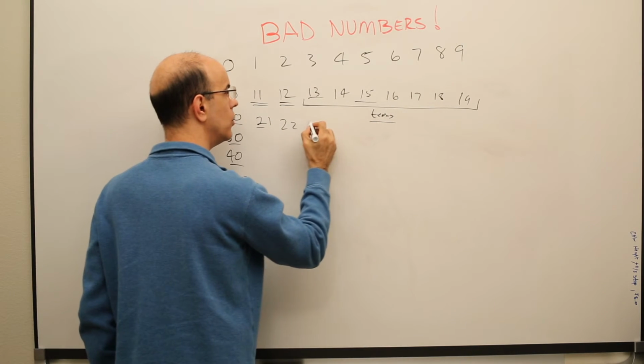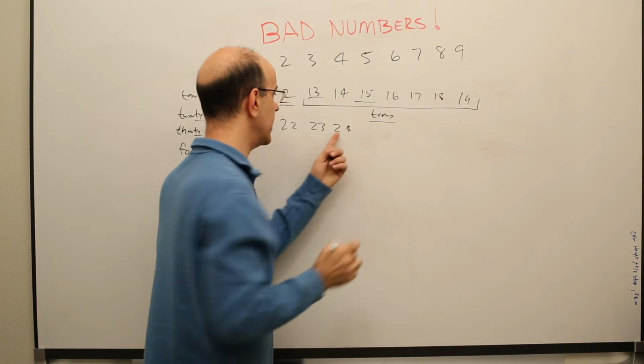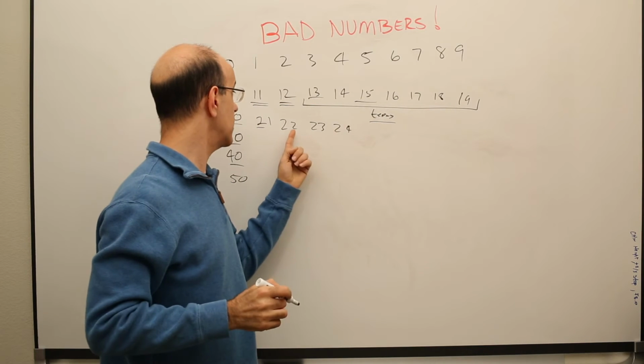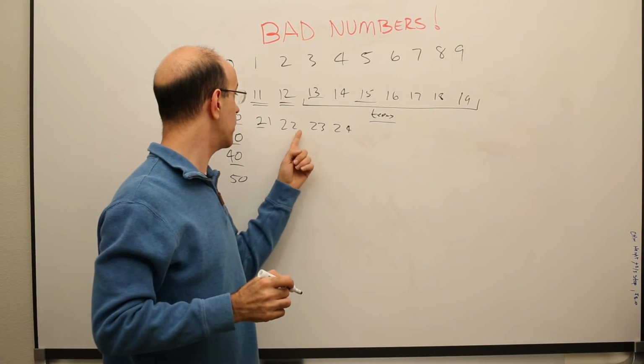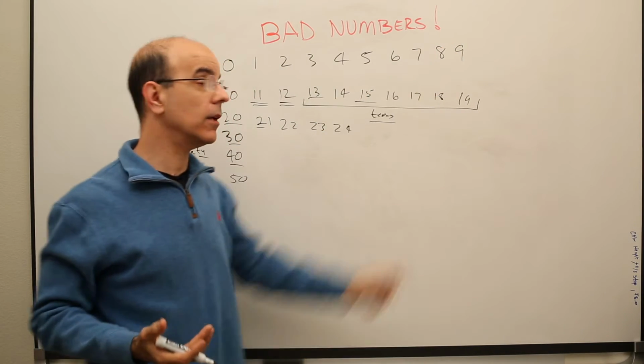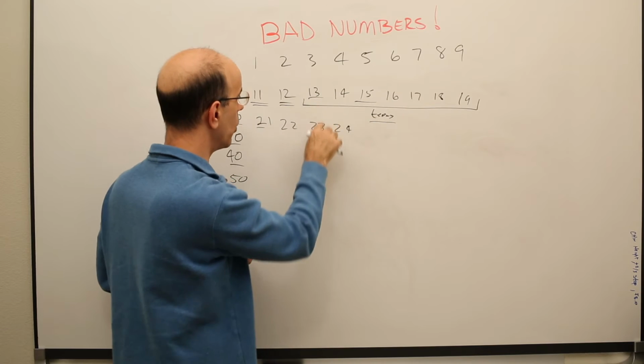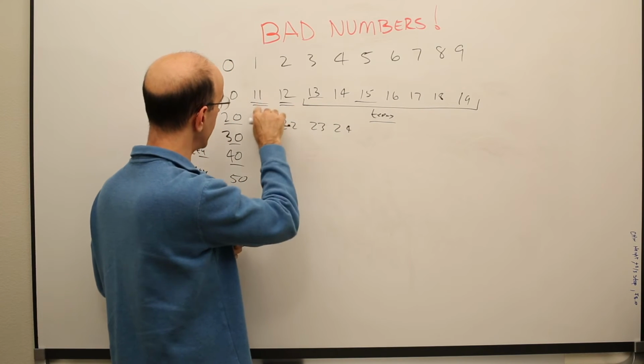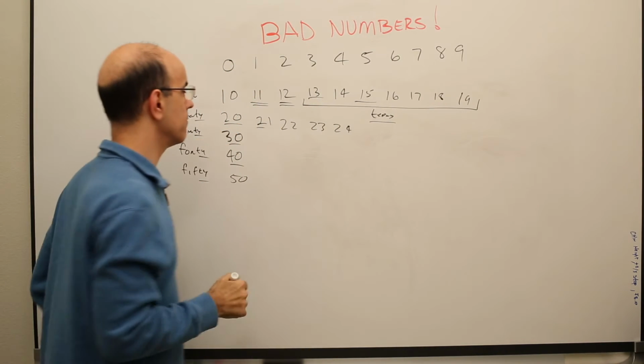Let's go 22, 23, 24. Let's stop right there. They're at least consistent, 2, 3, and 4. I'm saying 1, 2, 3, 4. That's good. I'm back to these numbers. I'm back up to here without weirdness. There's no weirdness here like we had with the 11s and the 12s.